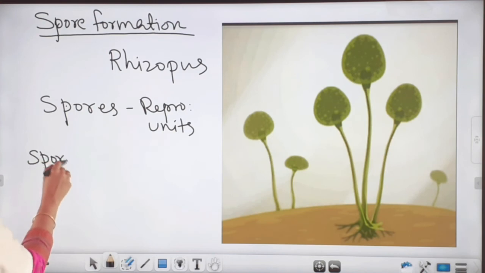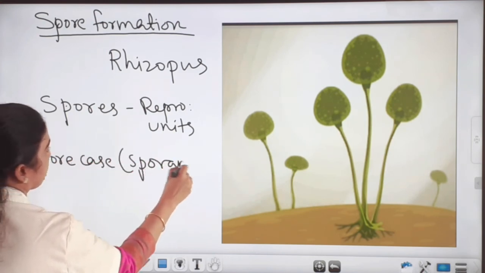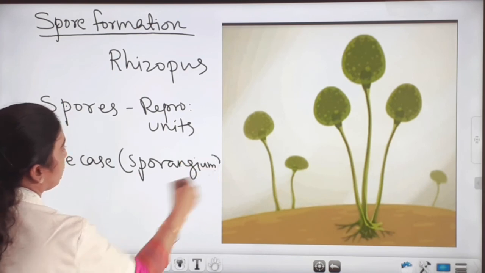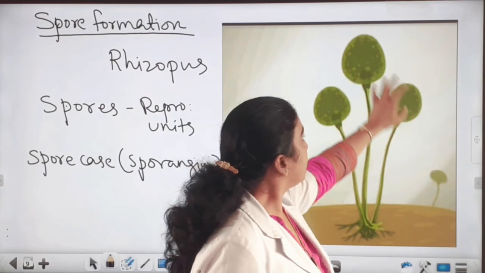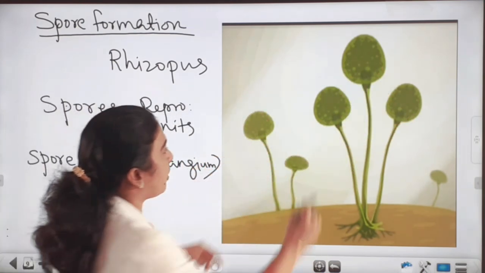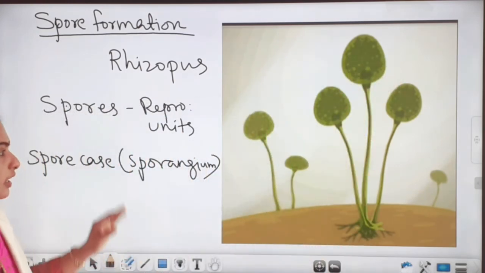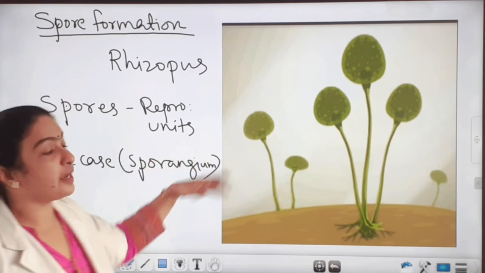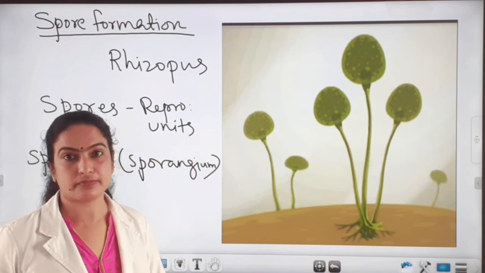So spore case or sporangia, plural sporangia. So these spores are enclosed inside the sporangia. Okay, so these are the sporangia. And when this sporangium bursts, the spores spread into the air.